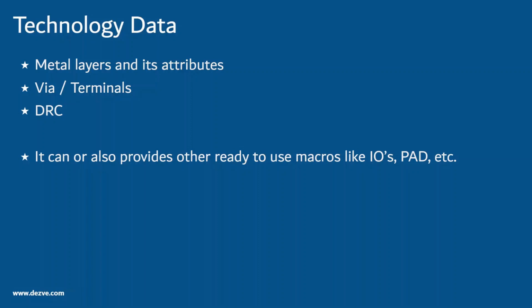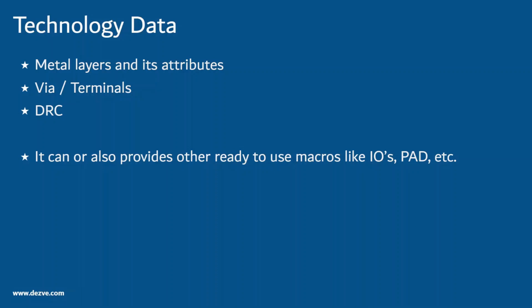DRC provides rules for how these metal layers, vias, etc. can be drawn and connected to ensure that the chip works fine. Terminals are like doors, they provide input and output access points. Foundry may additionally provide other ready-to-use building blocks or analog components such as IOs and pads.